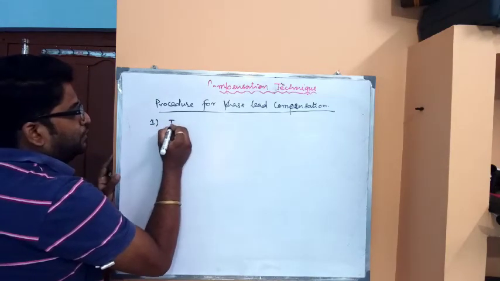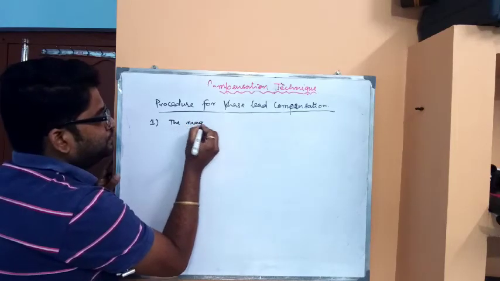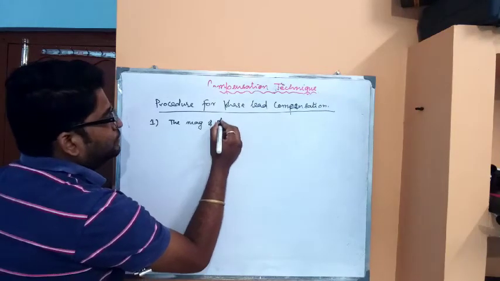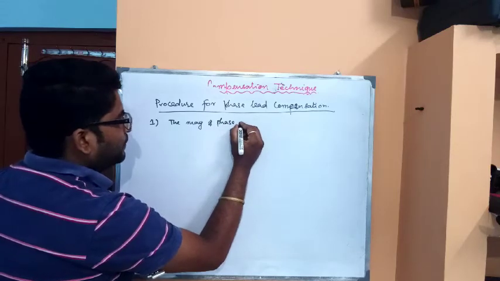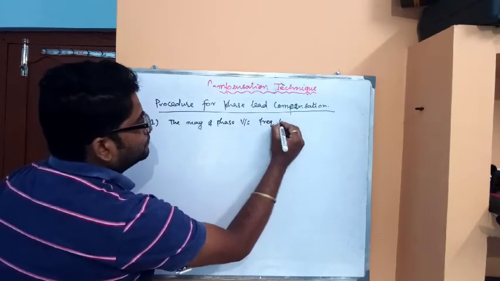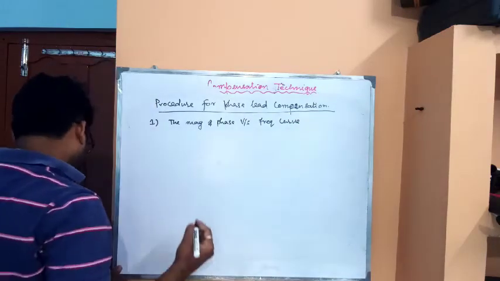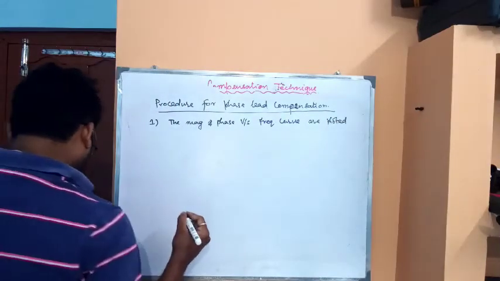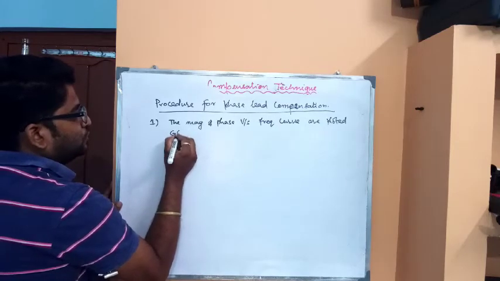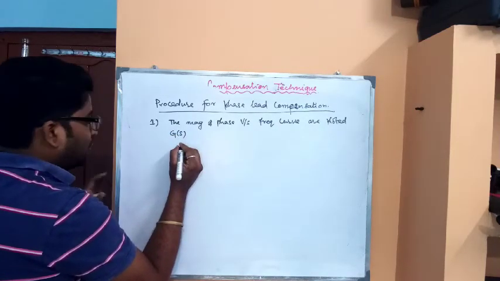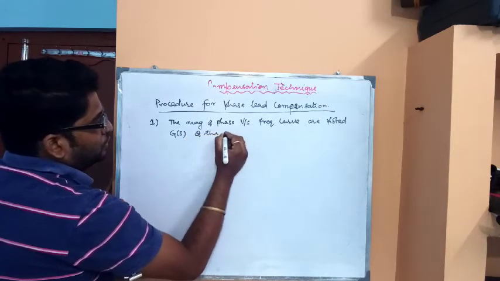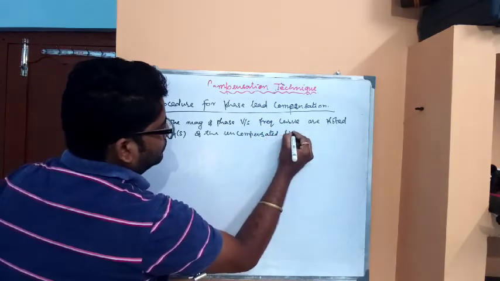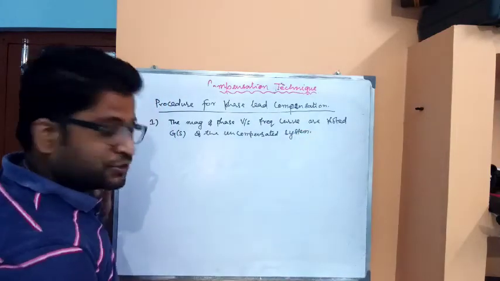Step 1, the magnitude and phase curve, phase versus frequency curve, are plotted for G of S of the uncompensated system.